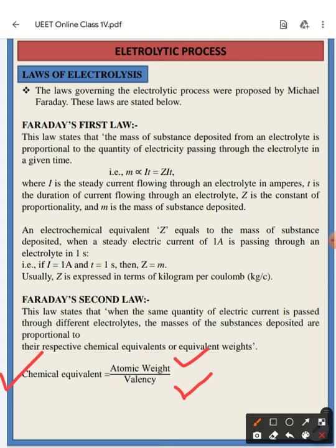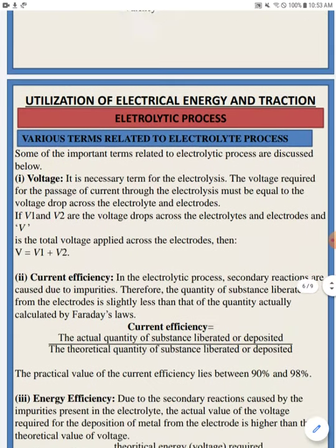So for a certain amount of current for a certain time period, if the electrolytes are different, the mass of the substance deposited is proportional to their respective chemical equivalents or equivalent weights. So chemical equivalent is equal to atomic weight divided by the valency. Now moving to the next slide.